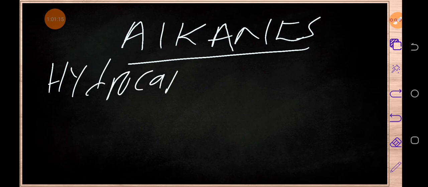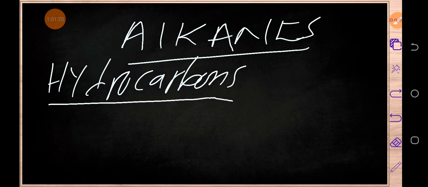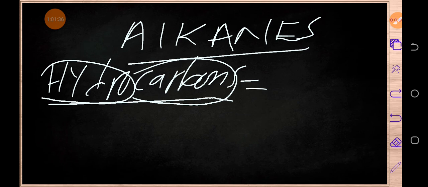This is a family. So when you talk of alkanes, they are hydrocarbons. I want you to understand very well. Alkanes are hydrocarbons, which means that the members of this family have got only 2 elements, and those elements are hydrogen and carbon. So these are hydrocarbons.